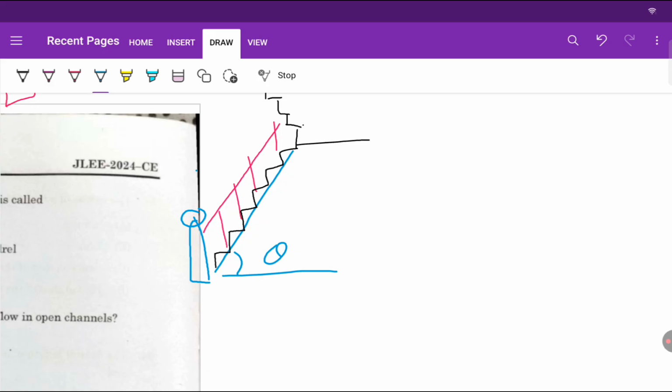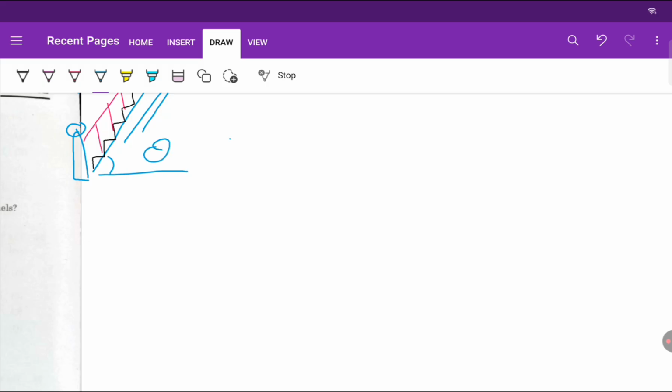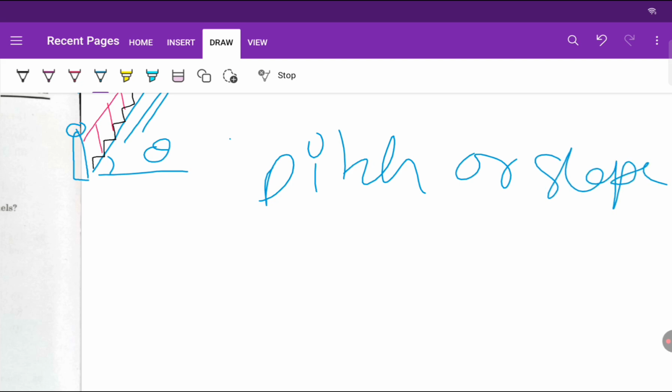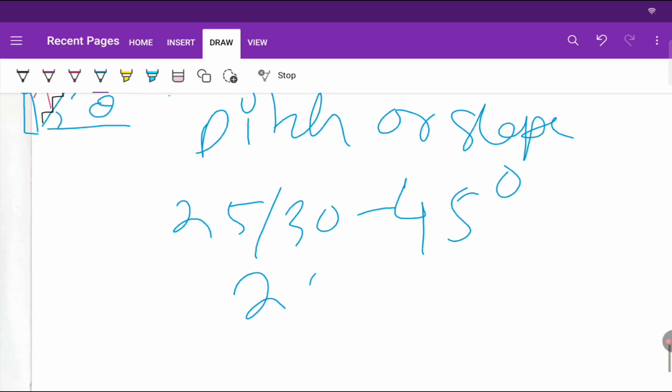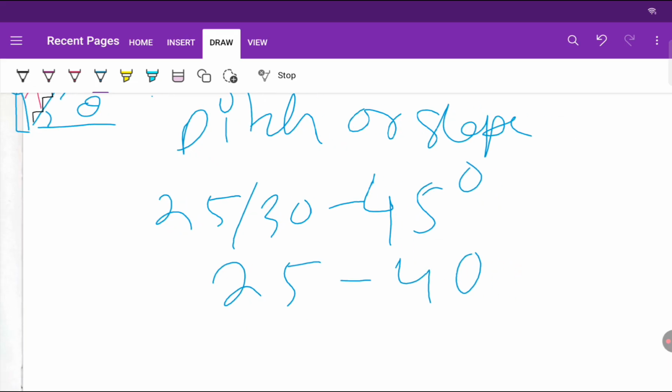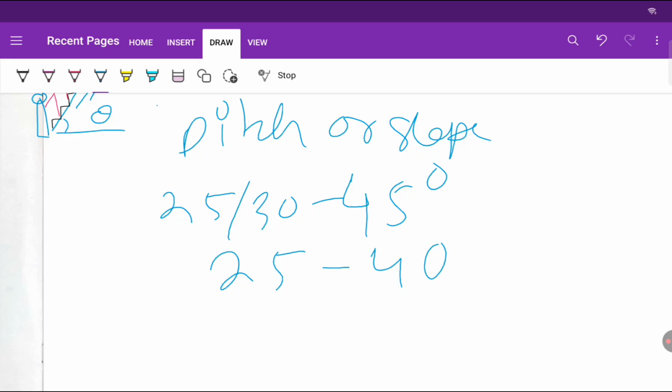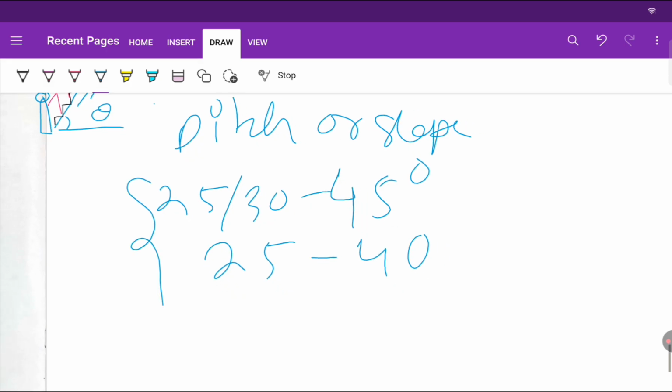Okay, so name this. This is theta, the angle which the horizontal and this line are making. So this angle is called pitch or slope. So this is considered as 25 to 35 or 30 to 45, okay, or 25 to 40. Okay, so remember this, it is very important.